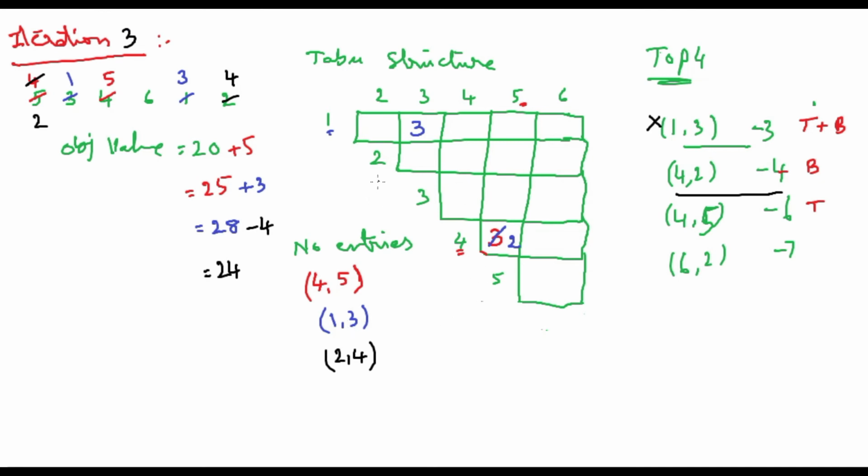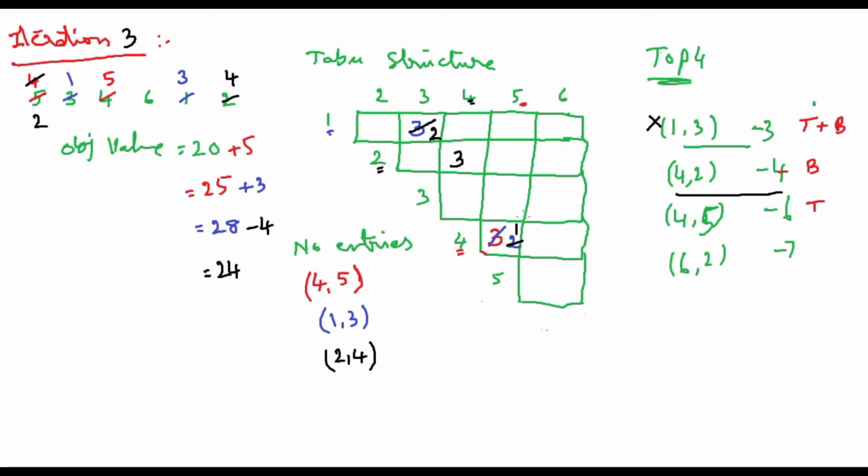So now 2 comma 4. Okay, as we have proceeded with 4 comma 2, 2 comma 4 is in the taboo list. And where is 2 comma 4? This is 2 and this is 4. Now this should be 3, as for the previous iteration. So now we have come to one more iteration. This will be 2 iterations only, and this will be in taboo for one more iteration.